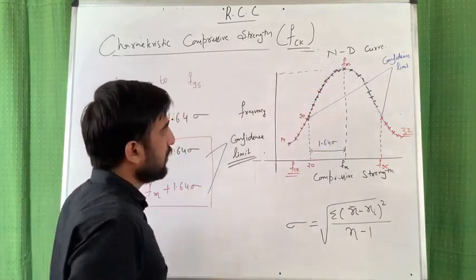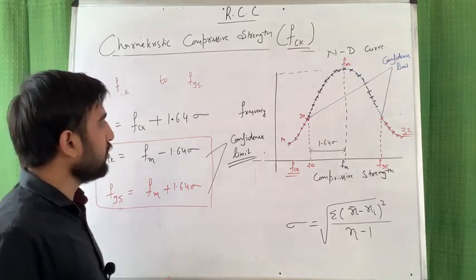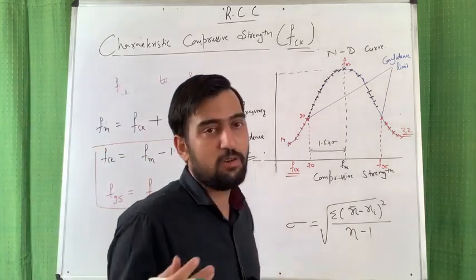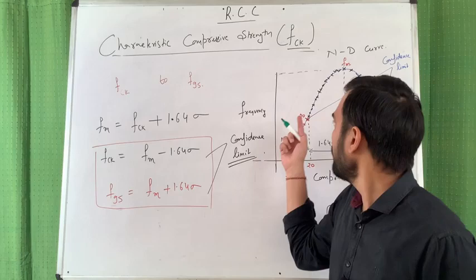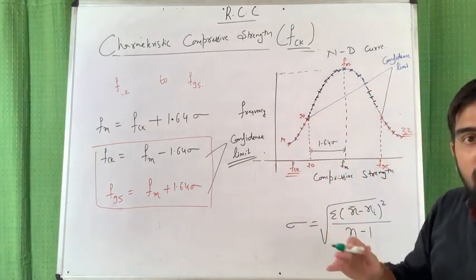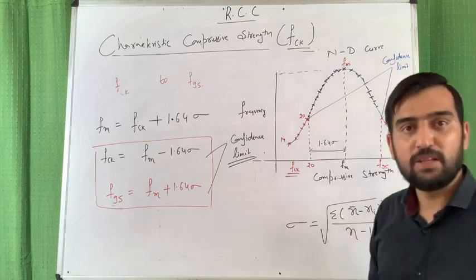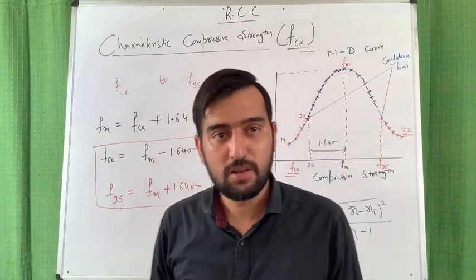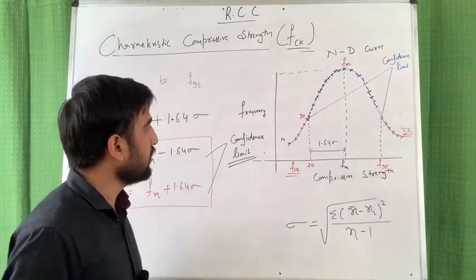So IS code could have taken any values as the characteristic value. So this 5 percentile value or 95 percentile passing value has been selected on their experienced basis. So that's why they have chosen like that.